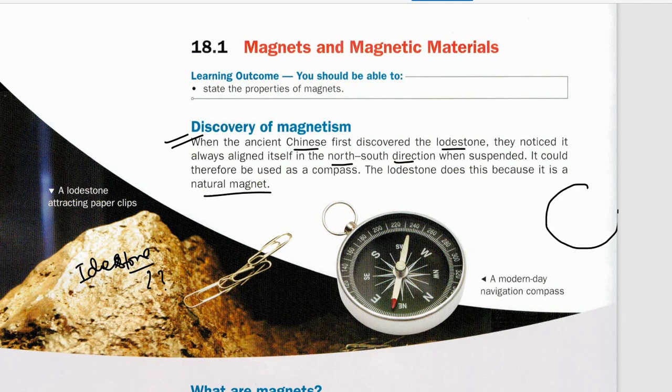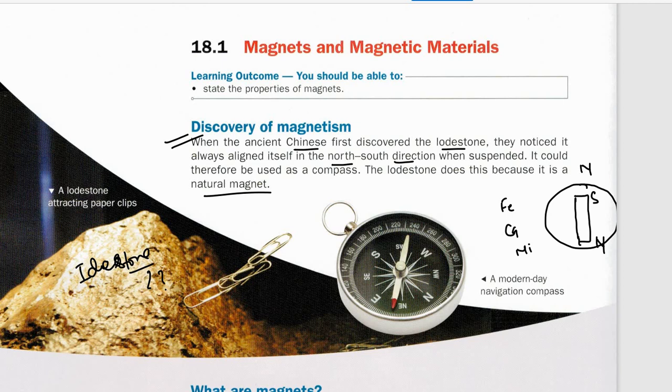Our Earth also behaves like a natural magnet. If this is the north pole, this is the south of the internal Earth magnet that we have. Why does it behave like a magnet? Because it is enriched with iron, cobalt and nickel, which are all magnetic materials.